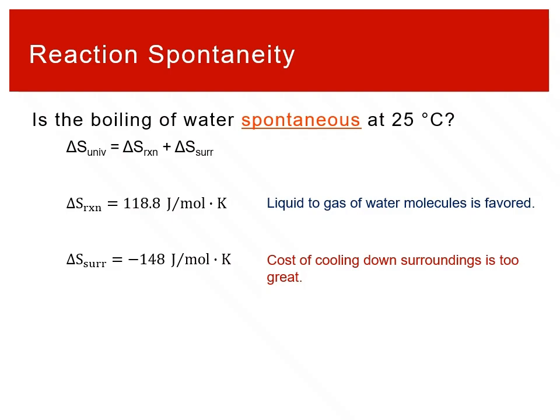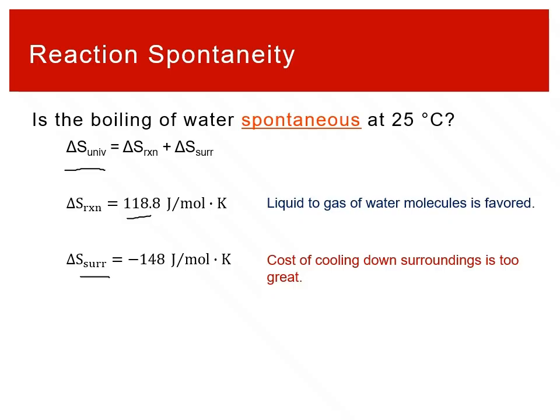This is an endothermic process, and if those molecules were to go from liquid to gas, it would cool down the surroundings, right? It would cool down, say, in the case of the pot that you're in, and that would decrease the entropy of that pot, and that cost of decreasing the entropy by cooling down the surroundings is too great. Yes, you would get some benefit from, say, having the liquid go to be a gas. Those molecules would have a local increase in entropy, but the surroundings would have a larger decrease, and that is not okay when they combine together into the change in entropy of the universe.